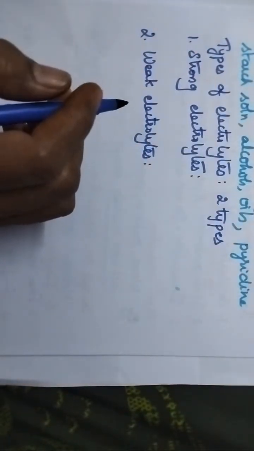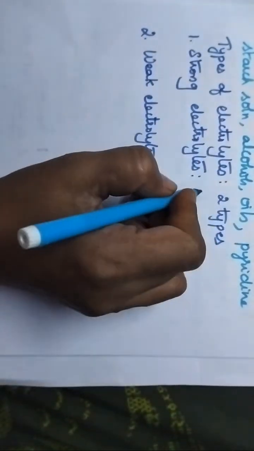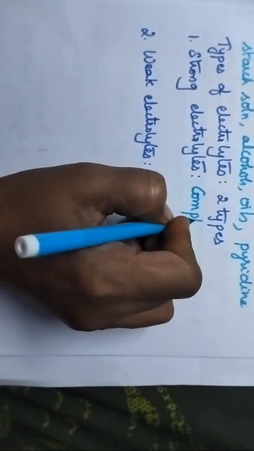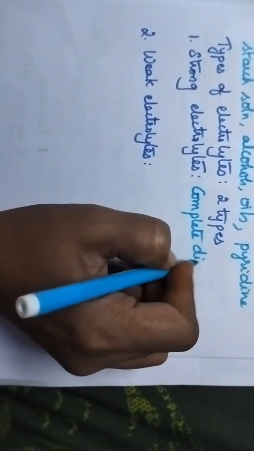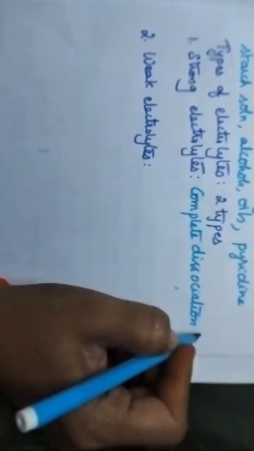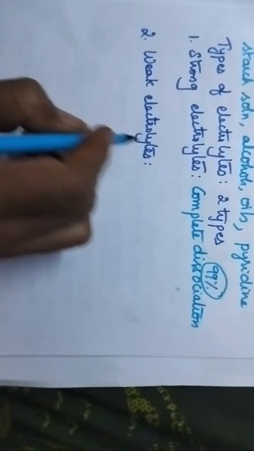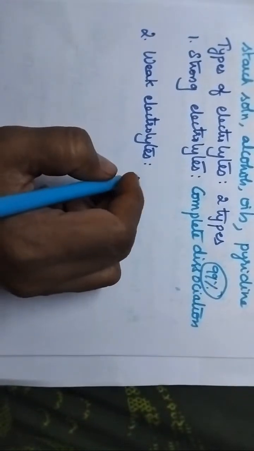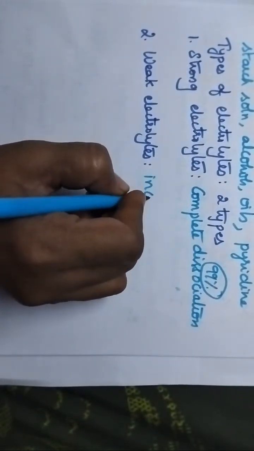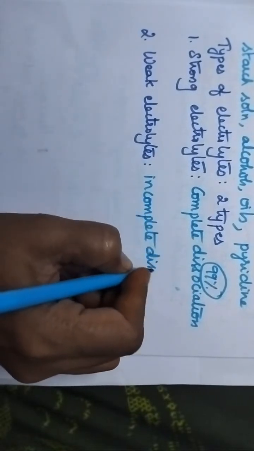Strong electrolytes undergo complete dissociation, up to 99%. But coming to the weak electrolytes, they undergo incomplete dissociation.